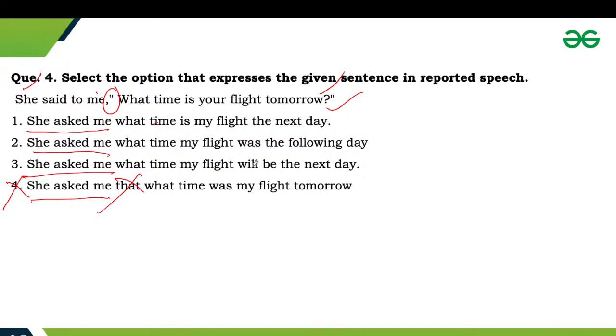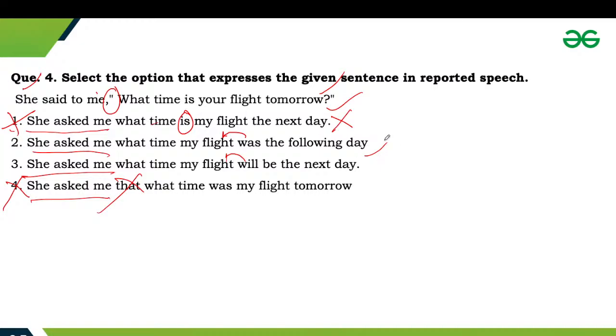In this part we have used the subject after the helping verb. It means this one is not an assertive structure, so this one is wrong. In this statement we are using the helping verb after the subject, so this one is also correct. In this we are using the helping verb after the subject, so this one is also an assertive structure, so this may be correct.